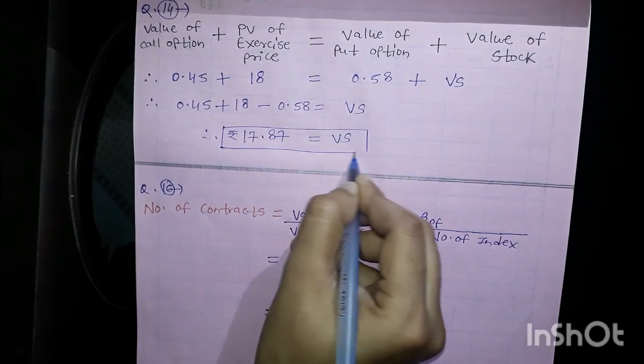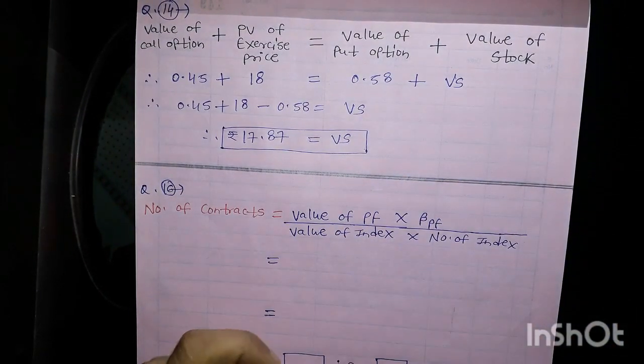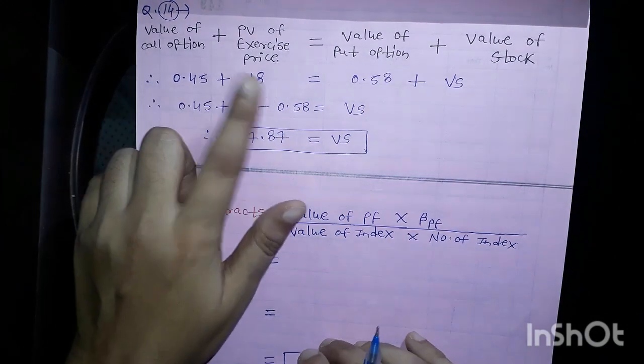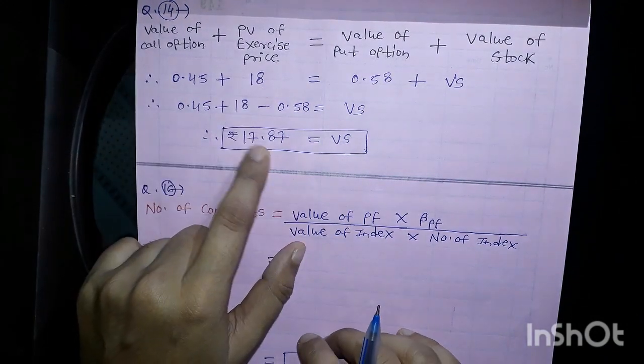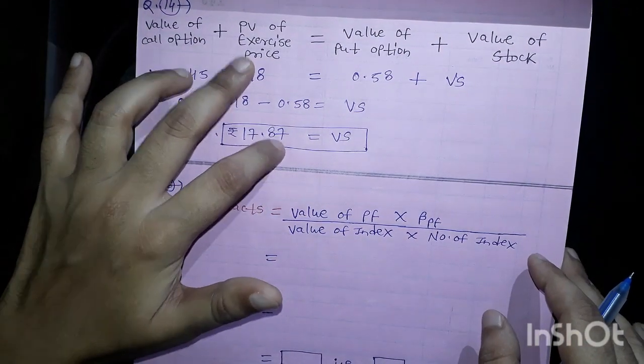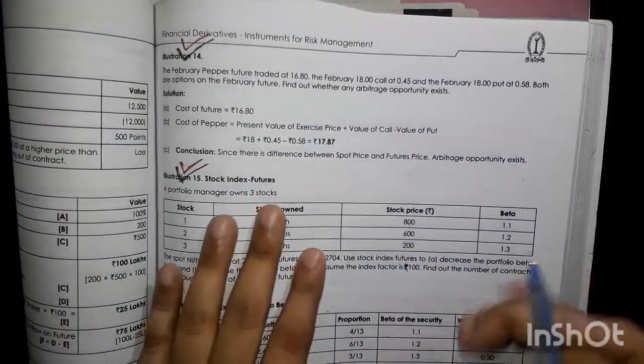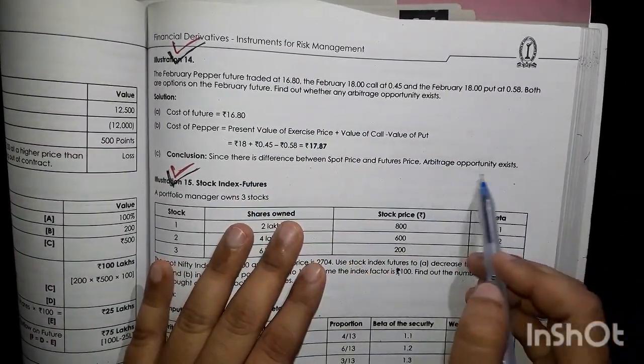So I am getting the value of a stock as rupees 17.87. This is the exercise price and this is the value of a stock, meaning the spot price. Obviously these two are different rates, they are not matching, so whenever a difference is there, an arbitrage opportunity is possible.